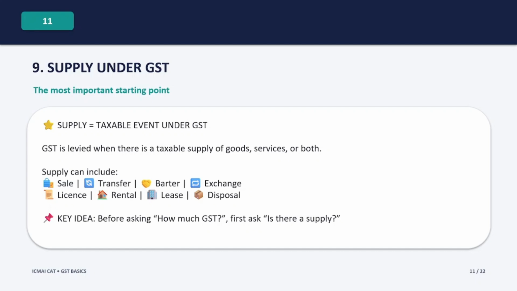Now supply can include different forms of transaction. For example, sale, transfer, barter, exchange, license, rental, lease and deposit. So whenever you see a question about GST, one of the first questions you should ask yourself is: is there a supply? Only after identifying the supply should you move forward and think about the GST concept. So remember, before asking how much GST, ask: is there a supply?